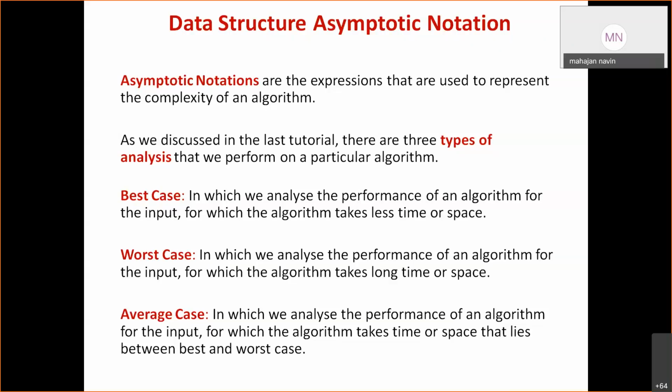So you have to perform a number of operations, say 10 or 50 operations, and find the average of all the time of 50 operations. That can be average case. You can do it for 50 times, or maybe you can search for 10 times. Maybe in one case the element will be found on the first position, maybe last position, in between positions. You add all that and find the average. That will be the average case. Average case is where we analyze the performance of an algorithm for the input for which the algorithm takes time or space that lies between best and worst case.